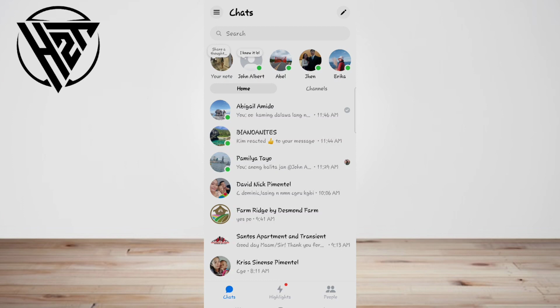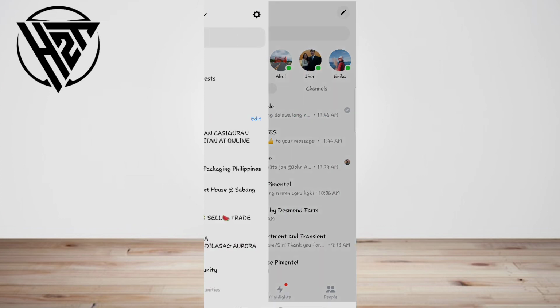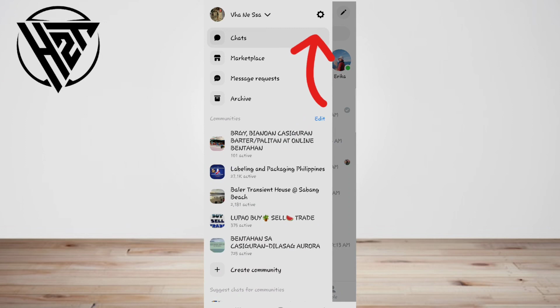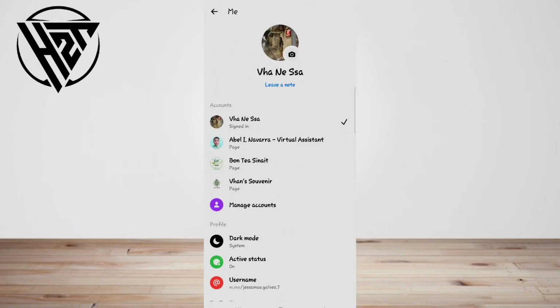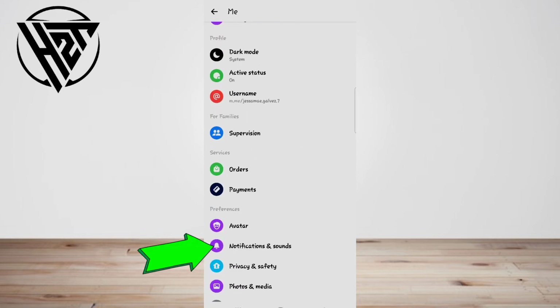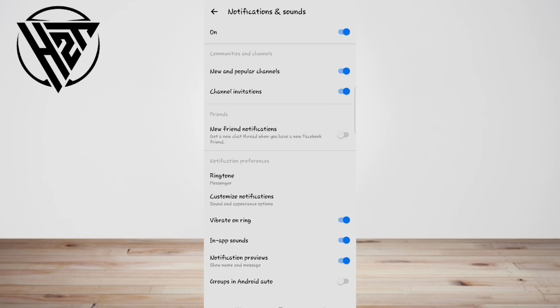To do so, open the Messenger app, tap the three lines at the top, then tap on the settings icon at the top right. Now, select notifications and sounds. Then, select your notification settings.